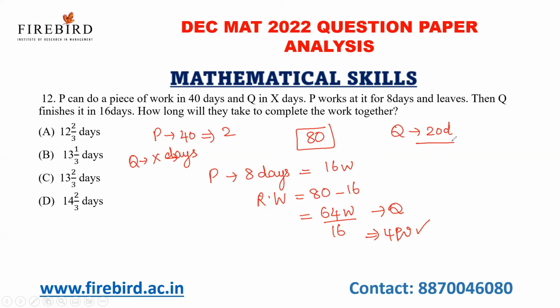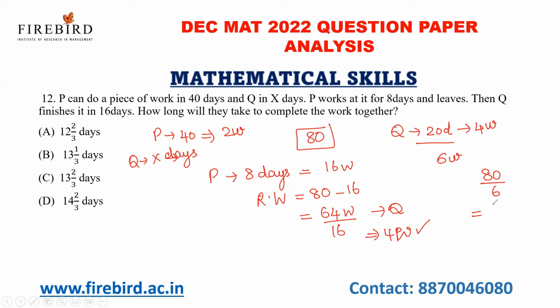And you know that Q can do 4 parts of the work in a day. Am I right? And P can do 2 parts of the work in a day. So in total, in 1 day, P and Q can do 6 parts of the work. So what is the total work? 80. What is 80 by 6 is your answer.